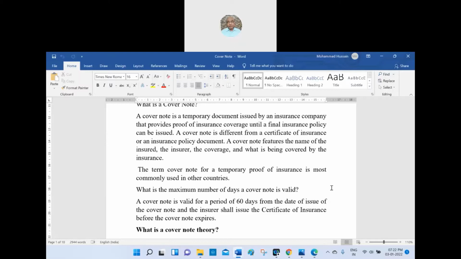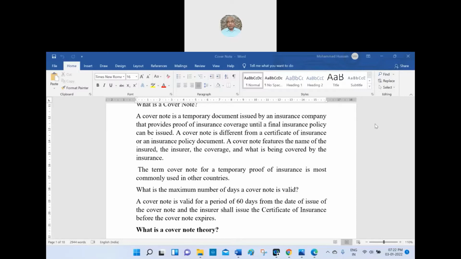A cover note features the name of the insured and the insurer, the coverage, and what is being covered by the insurance. So, what is the content of the cover note? Temporary document. I say content of the cover note. I did not say nature of the cover note. Nature of the cover note means it is a temporary document. I say content of the cover note. Already there on the screen.